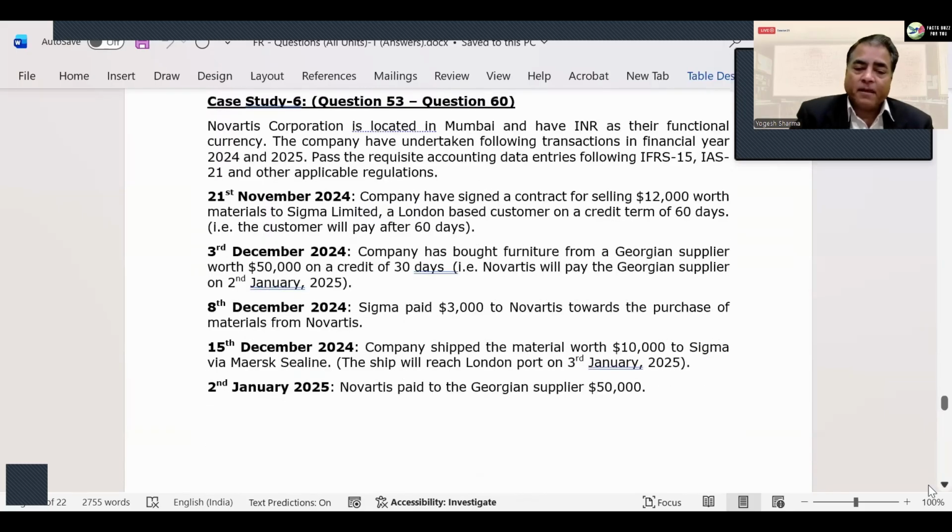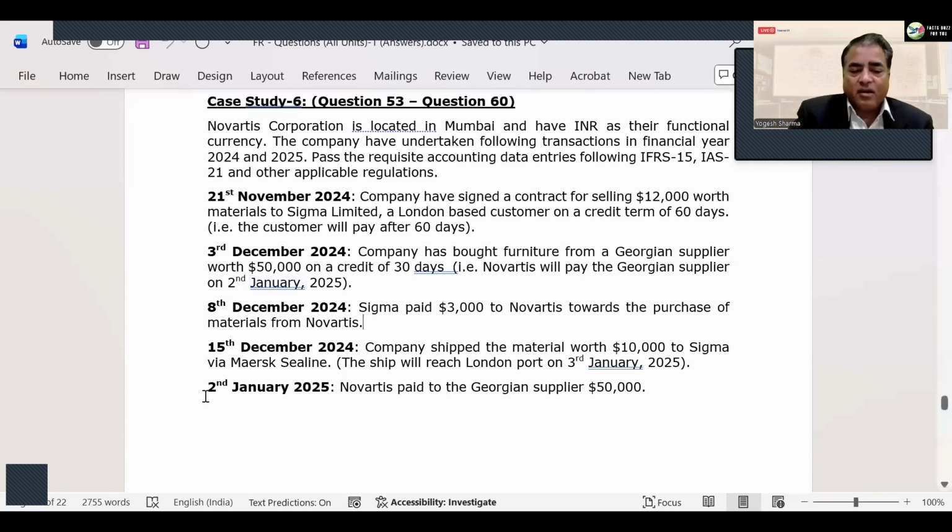Now the ship will reach London port, you are assuming, on 3rd January. What to do? Nothing we have to do. Nothing we have to care for. Once you ship the material, you are out of the picture and control of the material shifts to the buyer, depending on your Incoterms and little technical things.